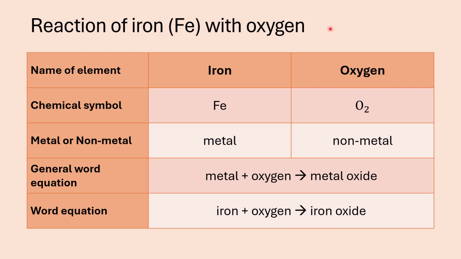Now secondly, we are going to have a look at the reaction of iron with oxygen. Now here I will have the table again. Iron, the chemical symbol is Fe, capital letter F, small letter e, and oxygen is a diatomic molecule, so it's O2. Iron, of course, is a metal. Oxygen is a non-metal. And if a metal reacts with oxygen, then a metal oxide is formed. That is the general word equation. Specifically, if you use iron, then iron oxide will form. Iron plus oxygen form iron oxide.